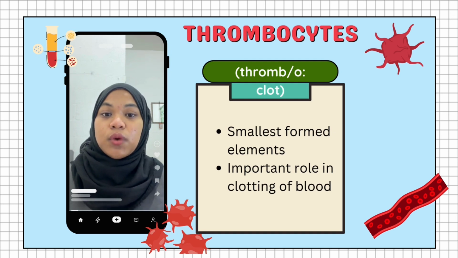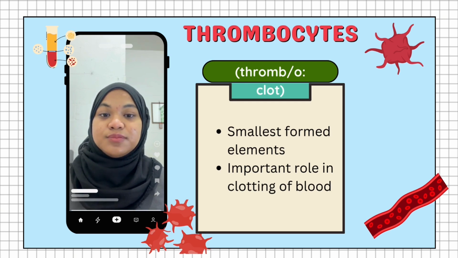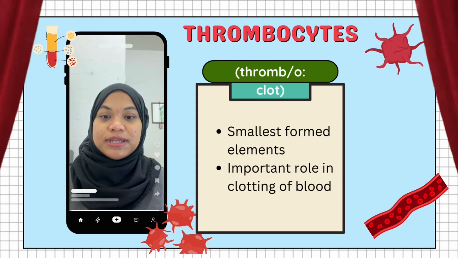For example, when a person gets injured and starts bleeding, thrombocytes will help form a clot to stop the bleeding. This prevents the body from losing too much blood. So, thrombocytes can be understood as the blood component that helps repair injury and control bleeding.